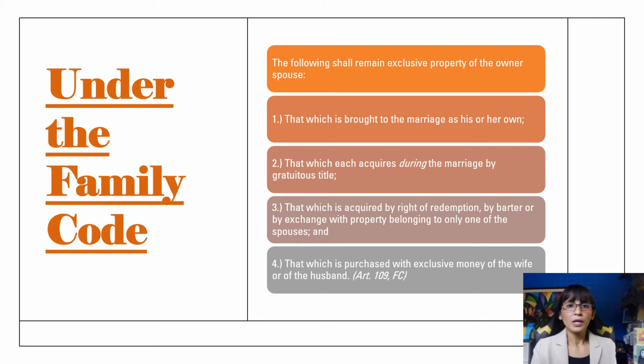Also, it is important to note that in case the property has been donated to or inherited by one of the spouses, as in number 2 here, the said property shall be an exclusive property of such spouse.